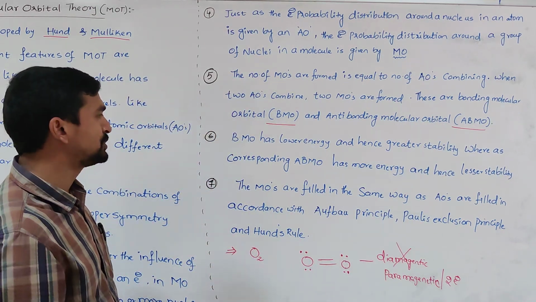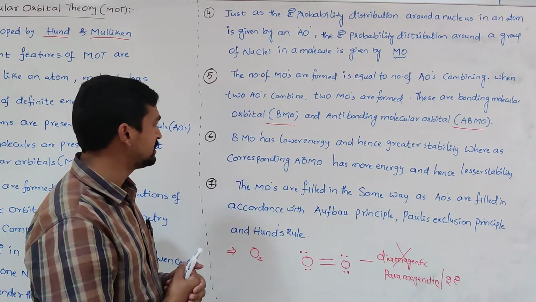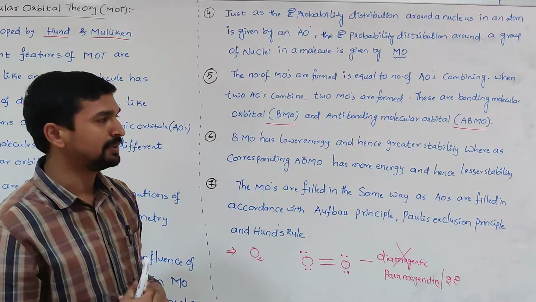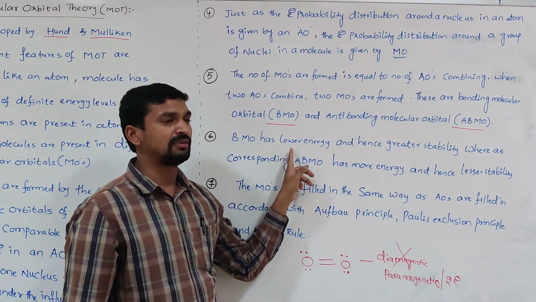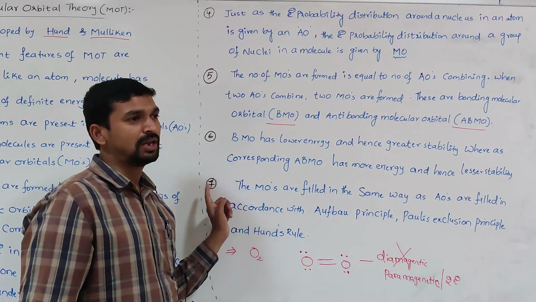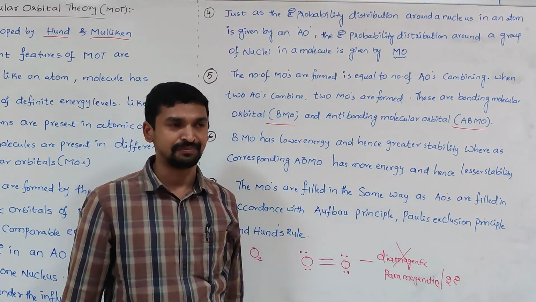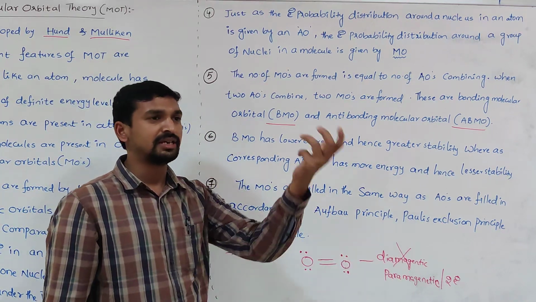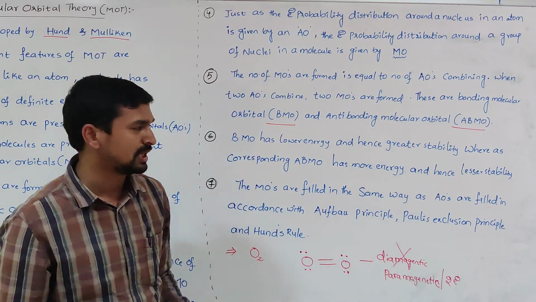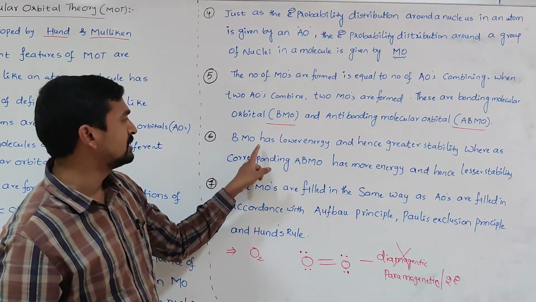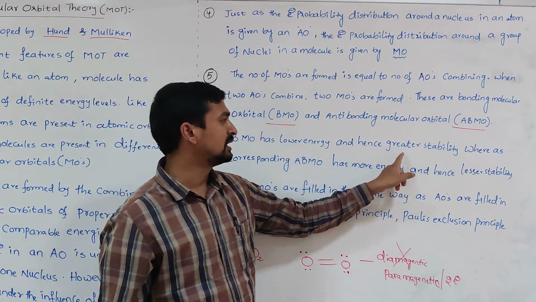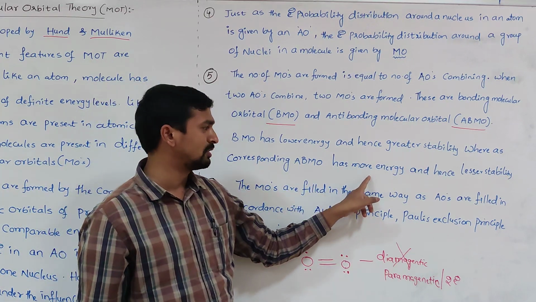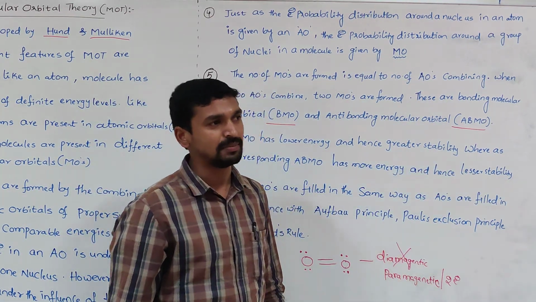And the sixth important feature of molecular orbital theory is, among the two molecular orbitals, that is bonding and anti-bonding molecular orbital, the bonding molecular orbital always has the lower energy, and the anti-bonding molecular orbital has the higher energy. Whichever has higher energy is always said to be less stable. Whichever has less energy is always said to be more stable. That's why the bonding molecular orbital has lower energy and hence greater stability, whereas the anti-bonding molecular orbital always has more energy, so it has less stability.